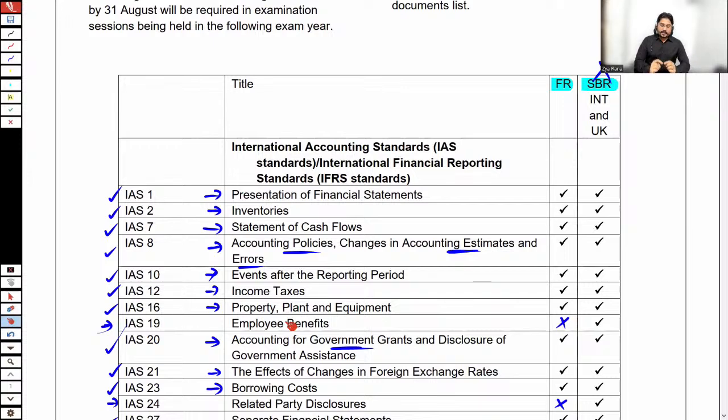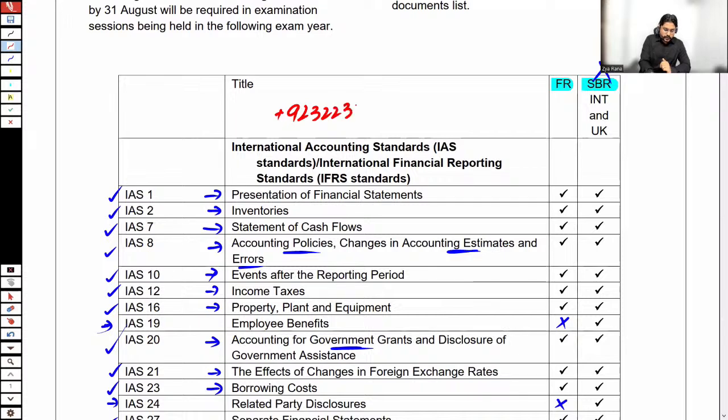Let me guide you on the study pattern. First thing, follow lectures from the portal in a sequential manner. Then after covering each topic, go to the kit questions, cover the questions from ACCA Study Hub. And in case of any query or question, you may ask in the WhatsApp group, and also you can interact with me. Let me write my number.